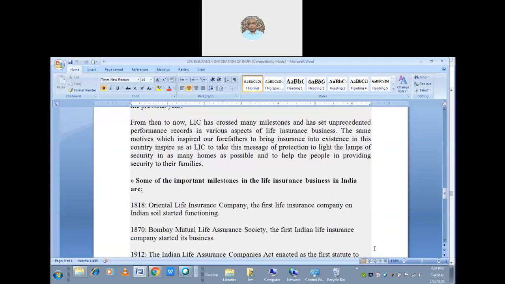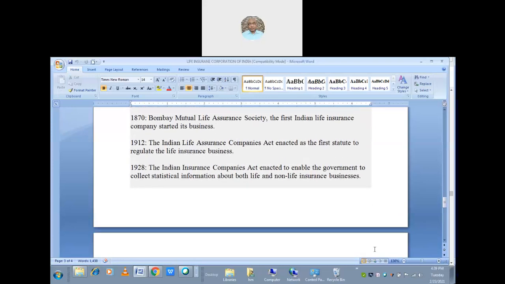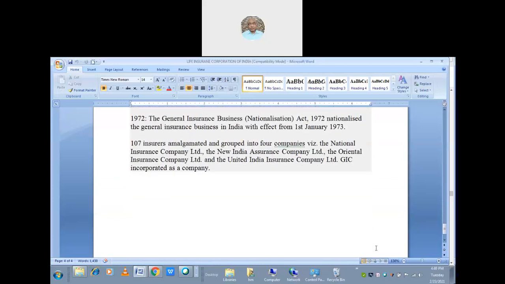There I mentioned some of the milestones of the life insurance business in India, date wise. I also mentioned on YouTube some of the important milestones in the general insurance business in India. So 107.